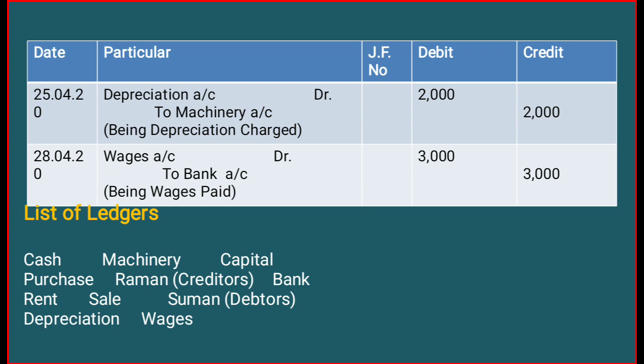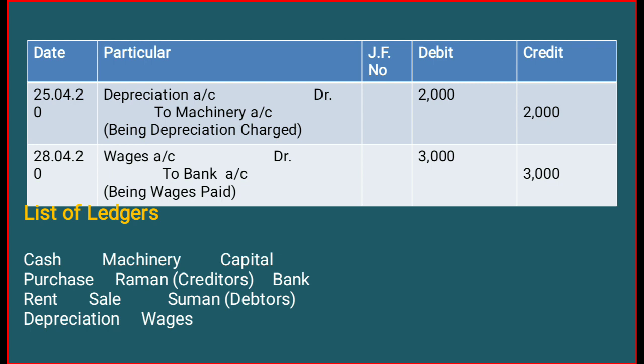Next we have Suman account debit to sales. So surely we have to open accounts by the name of sales account and Suman. We are going to sell goods to Suman, so Suman will be a debtor. In front of the name of the party we have to clearly mention whether they are debtors or creditors. Next we again purchased machinery. Machinery and cash both have appeared already. Next we have depreciation to machinery. Depreciation we can open, machinery we already have. And the last was wages account debit to bank. Wages we have to open, bank we already have.